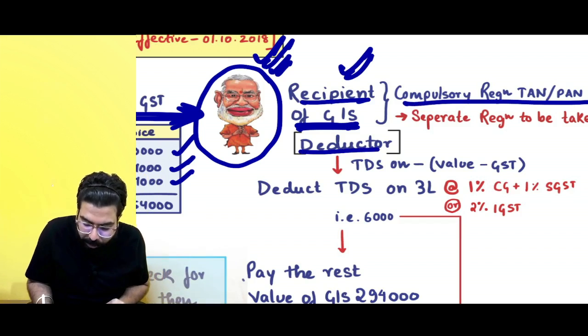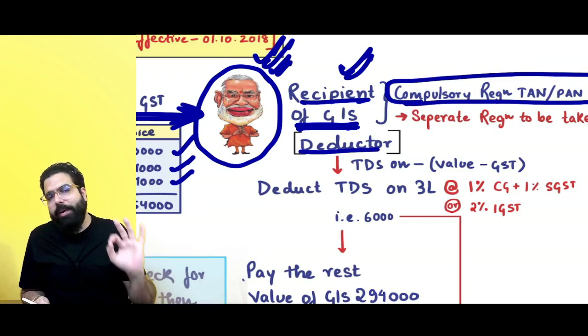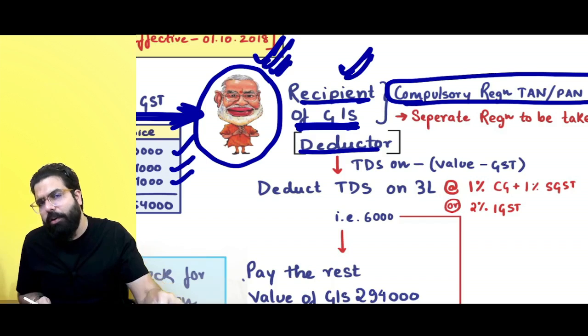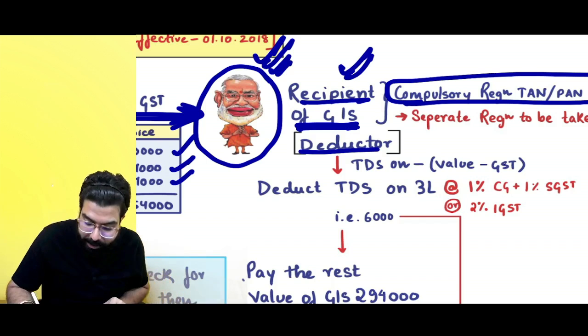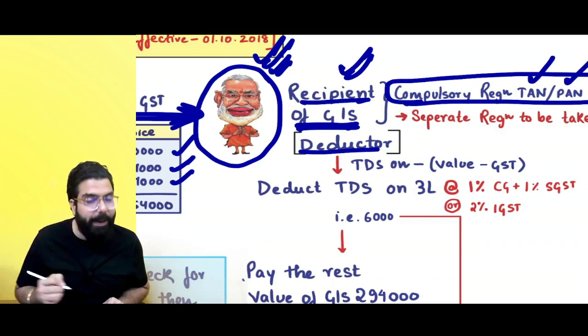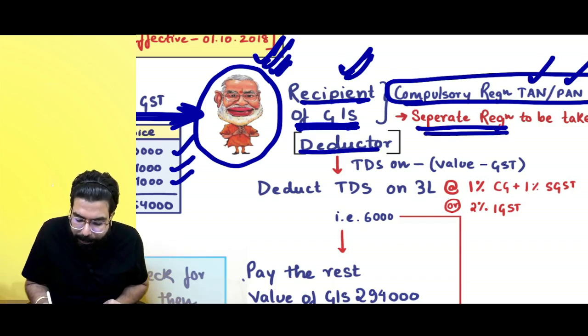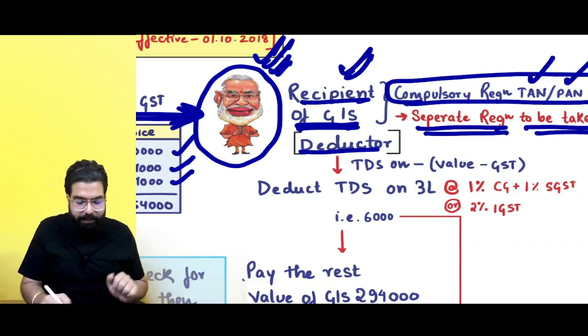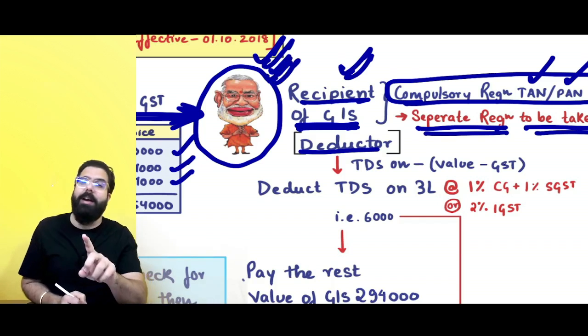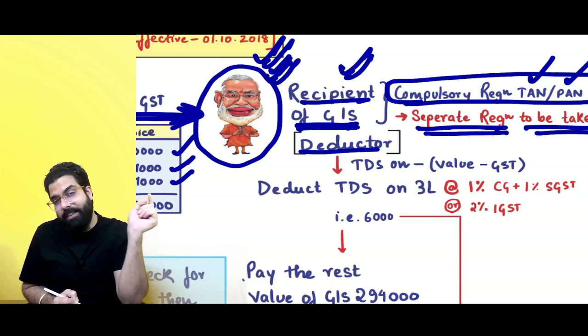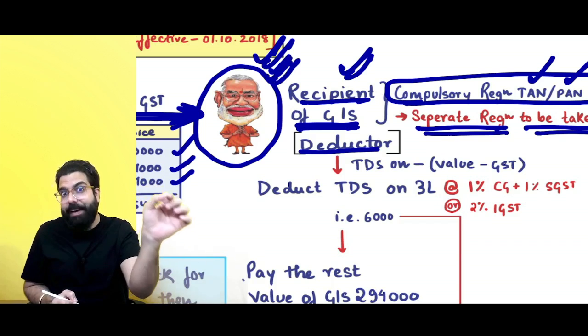They will have to first of all take registration. Always remember, a TDS deductor can take registration on the basis of TAN or PAN number. It's a separate registration which is to be taken even if they are normally registered under GST, but if they have to deduct TDS, the deductor's registration is a separate registration.